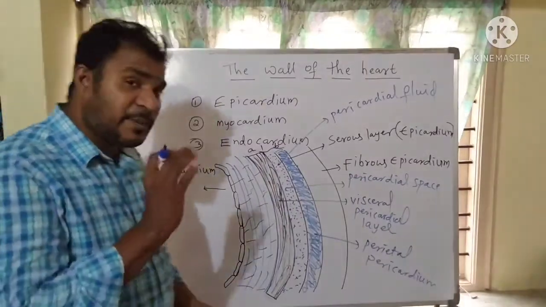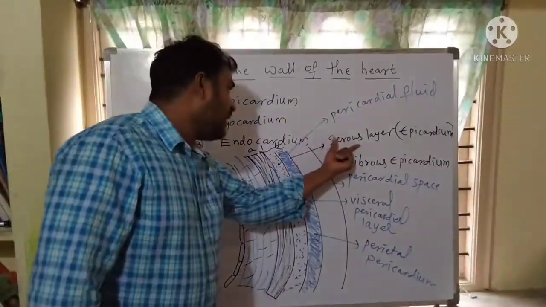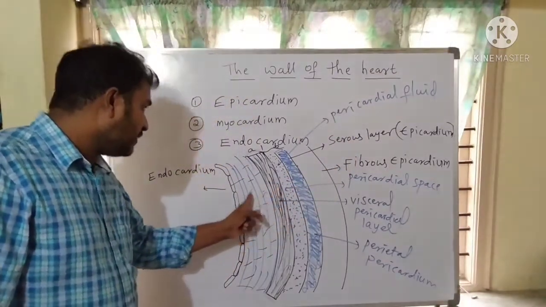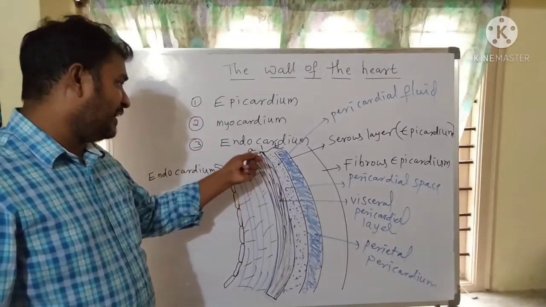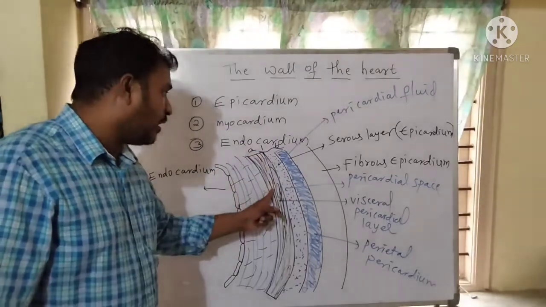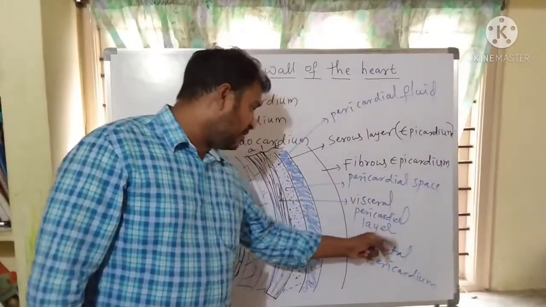Within the serous epicardium, again two sublayers are present. The sublayer of the serous epicardium which is attached to the myocardium is called the visceral pericardial layer.